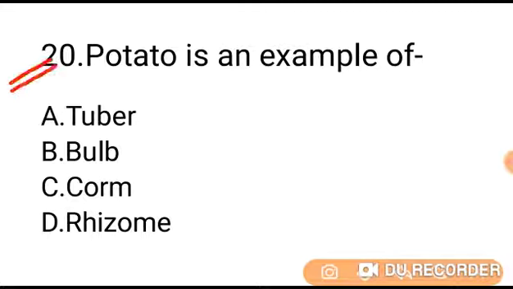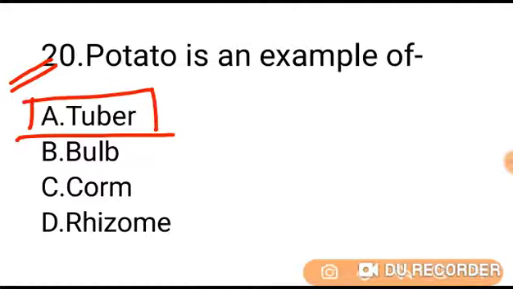Potato is an example of: option A tuber, B bulb, C corn, D rhizome. The potato is a starchy tuberous crop. So option A is the correct answer. Tuber is the correct answer. Potato is an example of tuber.